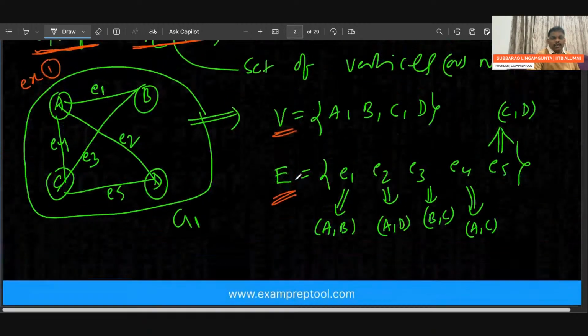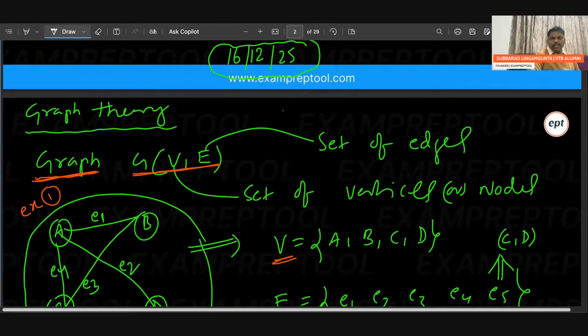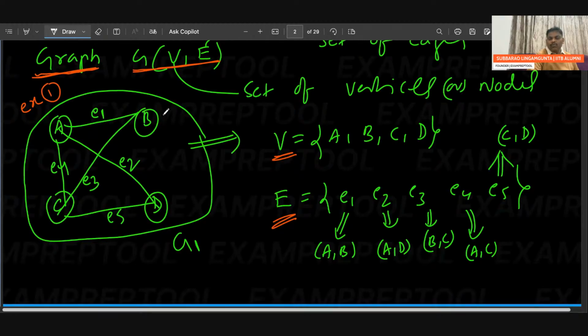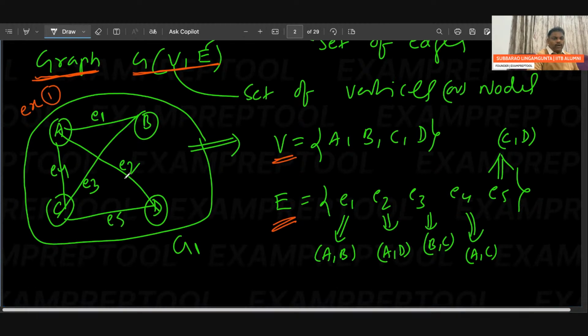I have not done anything else. Just today, as soon as I started the class, I wrote the date 16-12-25, followed by what is a graph: a combination of vertices and edges. I took the first example, graph G1. Circles are called vertices. Between two circles a line is there, that is called an edge. In the first graph, 4 vertices and 5 edges.